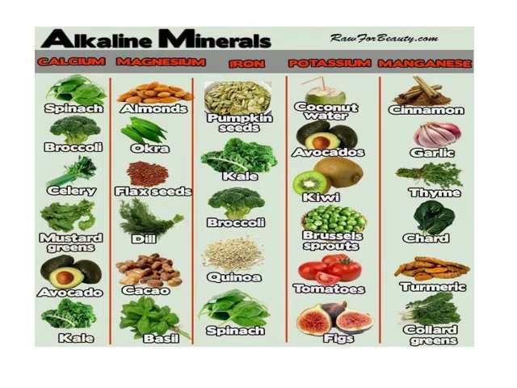Here are alkaline minerals: calcium, magnesium, iron, potassium and manganese. Calcium can be obtained from spinach, celery, mustard greens, avocados, kale. Magnesium from avocados, dill, cocoa, basil. Cocoa is your chocolate. Then iron from pumpkin seeds, kale, broccoli, spinach, that is your palak.